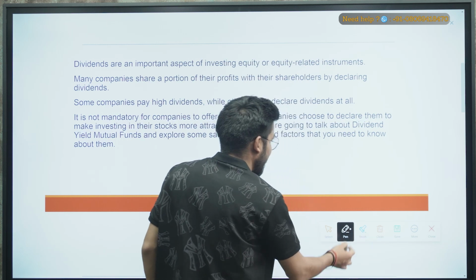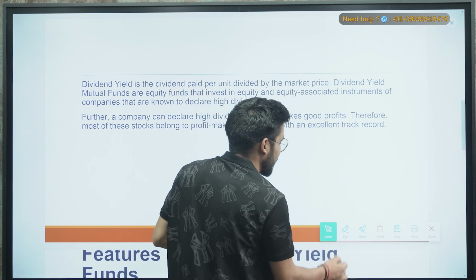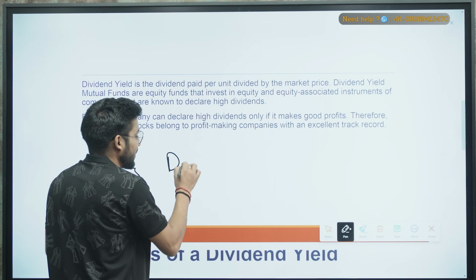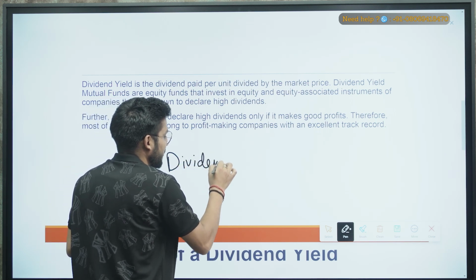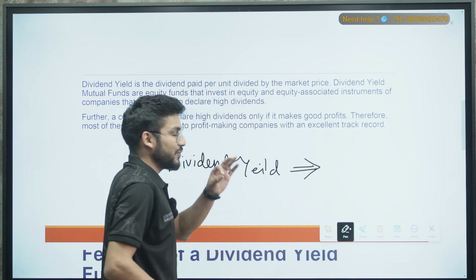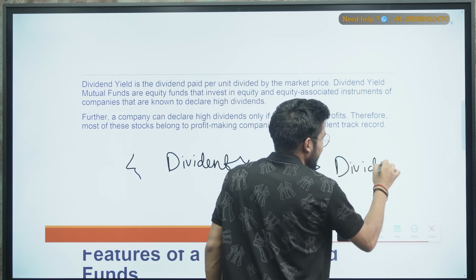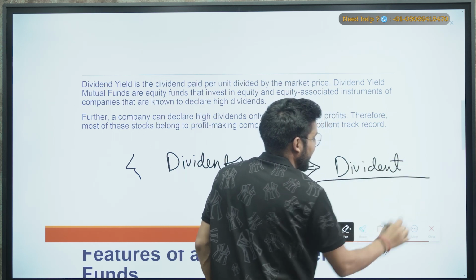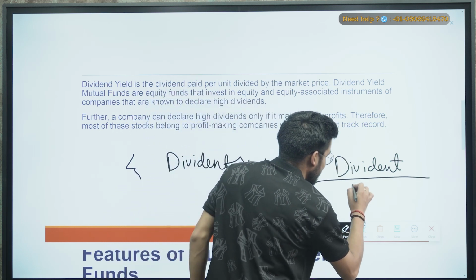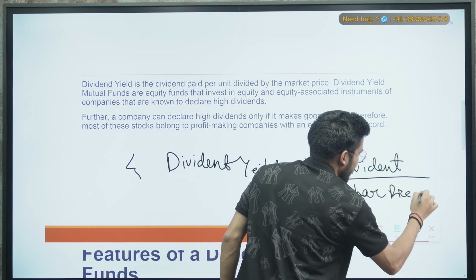It's company's choice. Okay, now let's move ahead. Then we are coming to the dividend yield. So the first question is, what is dividend yield? Dividend yield is a formula, and in this formula, what we divide is the dividend, or the profit of the company that it is distributing, and in the denominator, or the lower part, you choose the share price of that company.